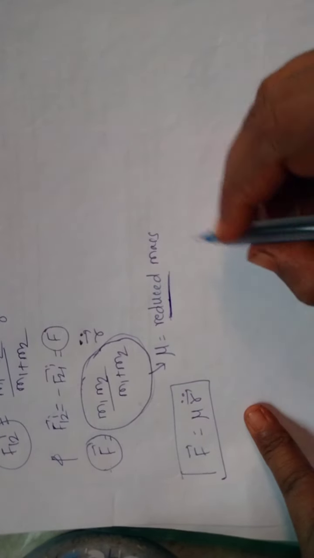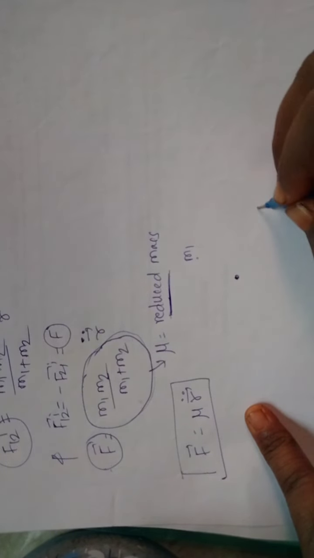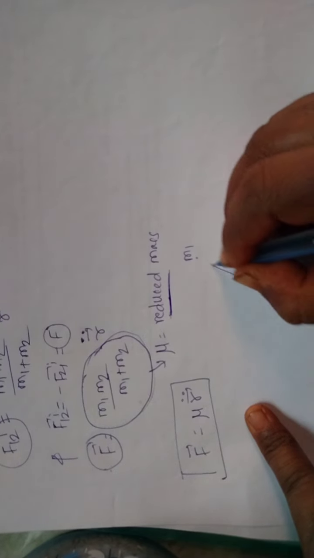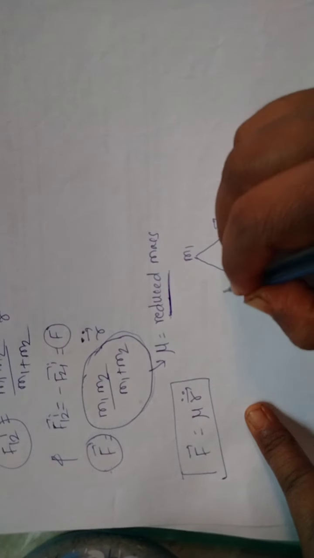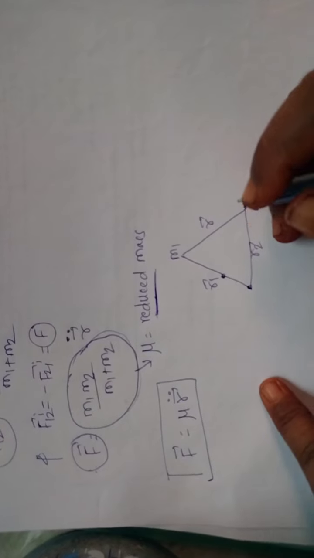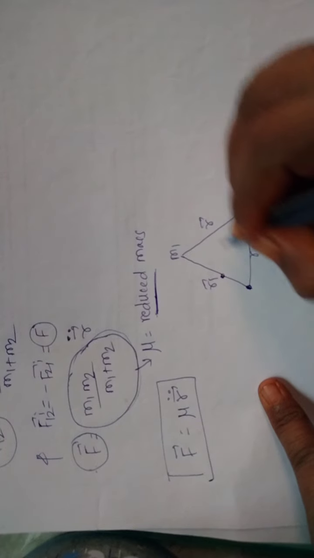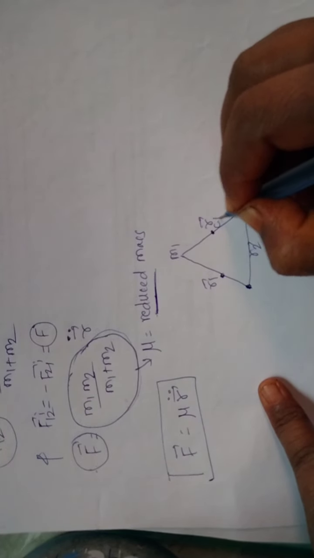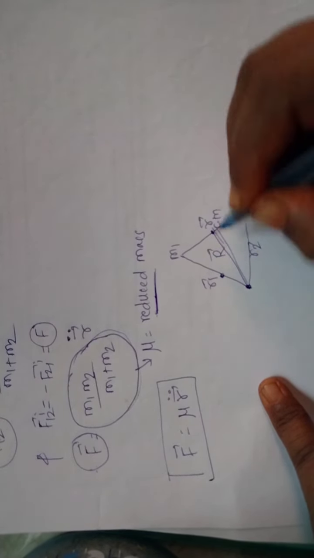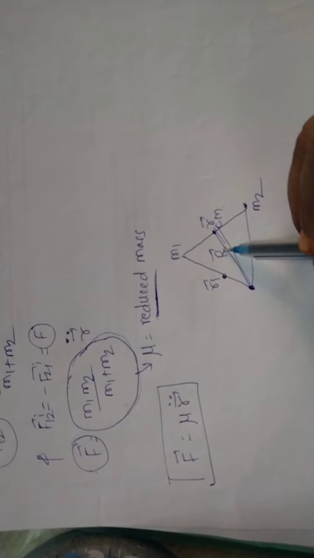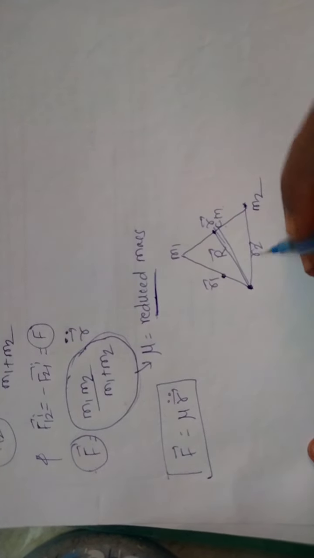Okay, so now we are considering here, this is m1 and this is m2, and this is the origin, the distance is r bar, this is r1 bar, this is r2 bar. And when the two body problem is converted into single body problem, this is the position of the center of mass, and r bar is the position vector of the center of mass from the origin.